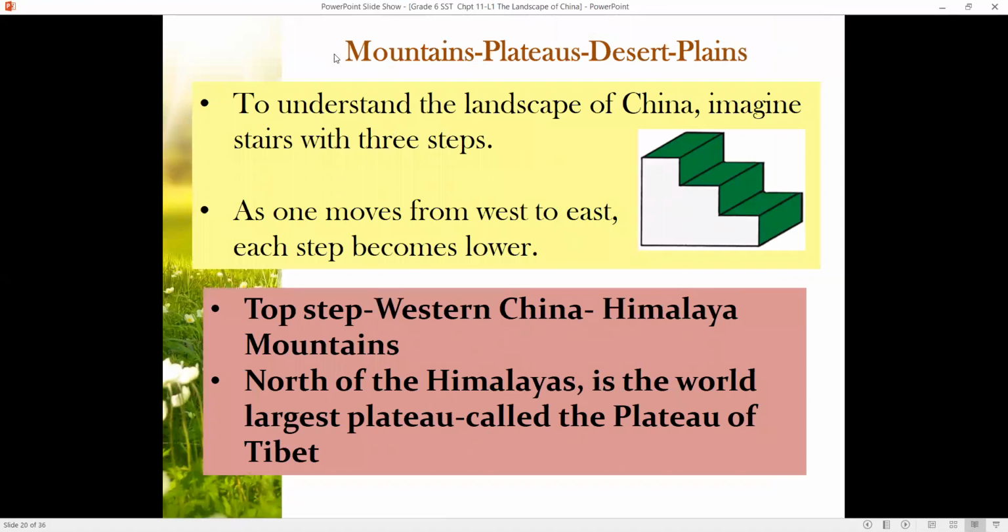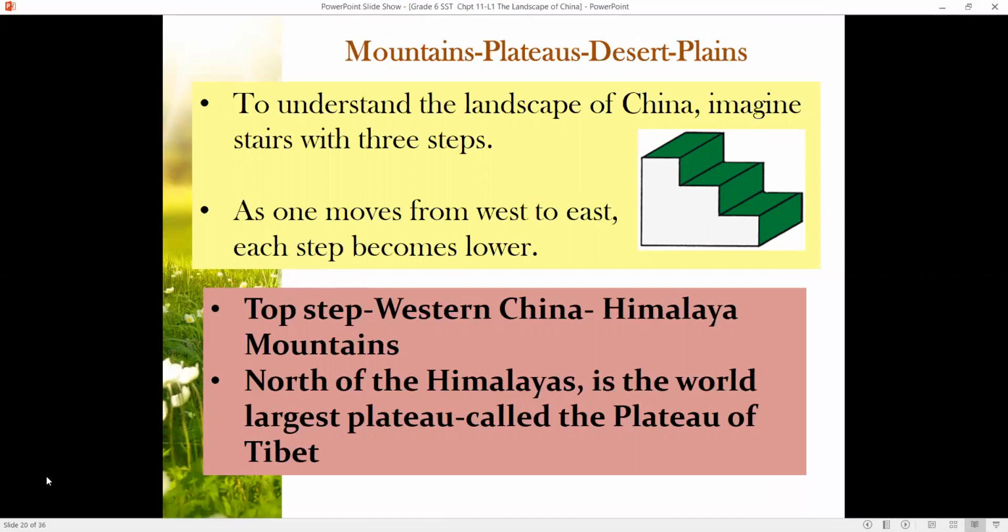Now, mountains, plateau, desert, and plains. To understand the landscape of China, imagine stairs with three steps. You can see a picture of the stairs. One, two, three. As one moves from west to east, each step becomes lower. So as you are moving from west to east, you can feel the difference.